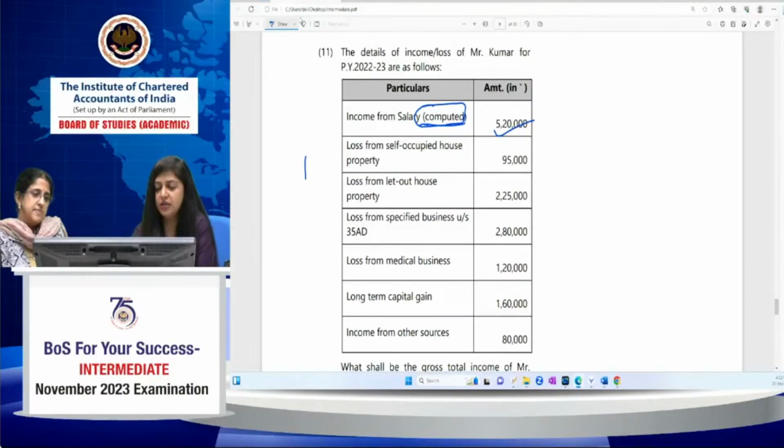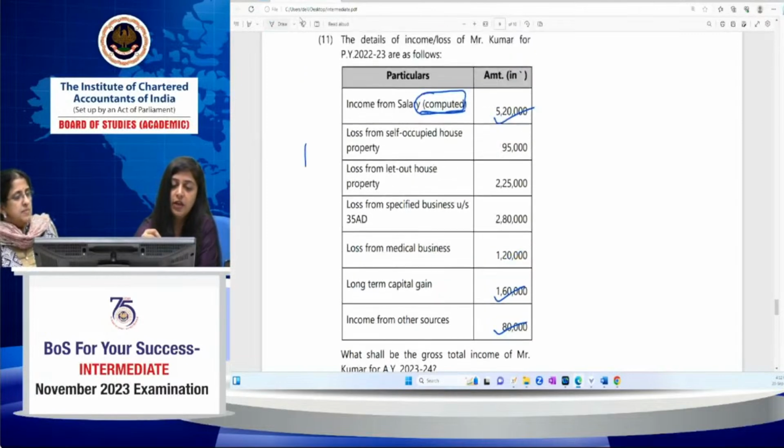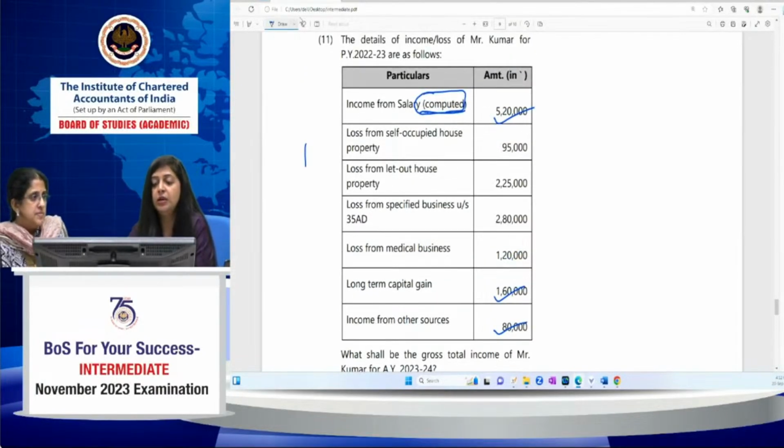He has certain loss from self-occupied property, let out house property, specified business, medical business. Then he has a long-term capital gain of 1,60,000 and income from other sources of 80,000. So what is the requirement of the question? What shall be the gross total income of Mr. Kumar for assessment year 23-24?